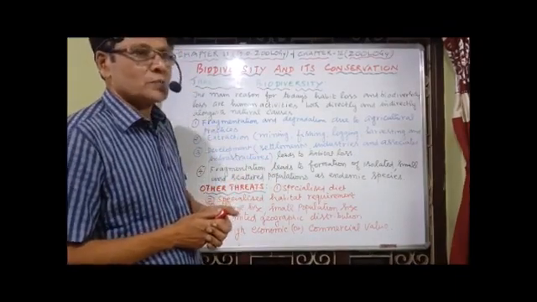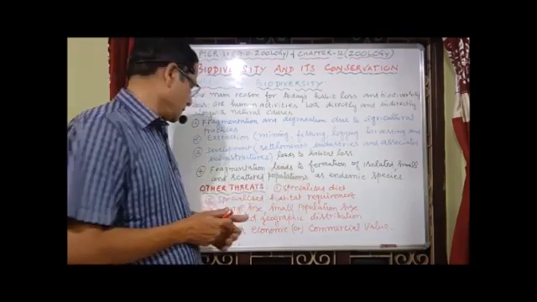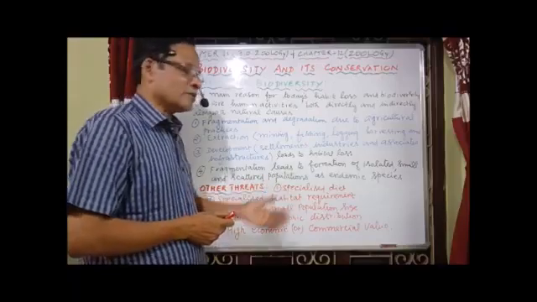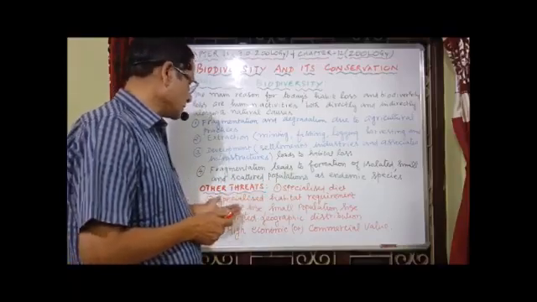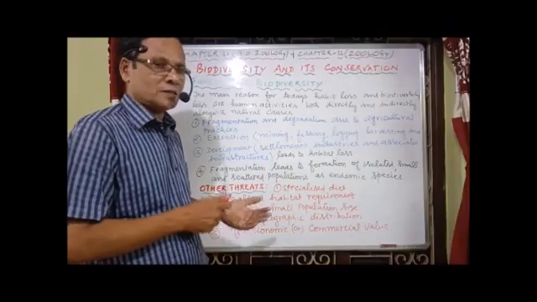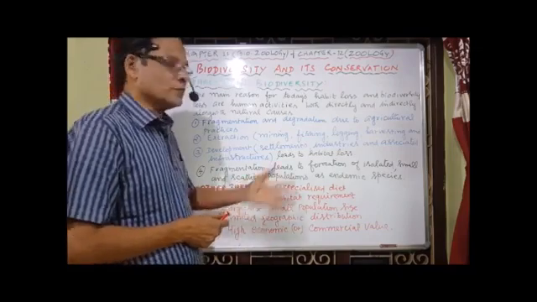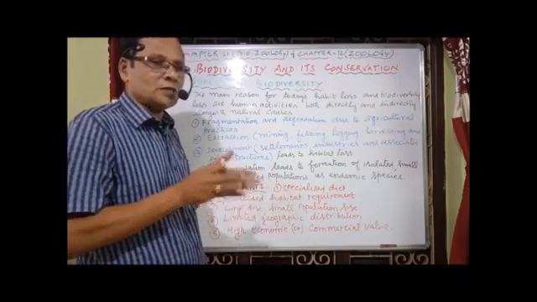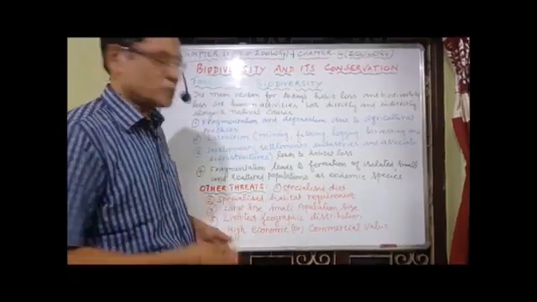What are the other threats to biodiversity? Specialized diet by the animals, specialized habitat requirement, then large size, small population size, limited geographic distribution. Some animals are distributed just in a limited area, in limited places, in geographic locations.